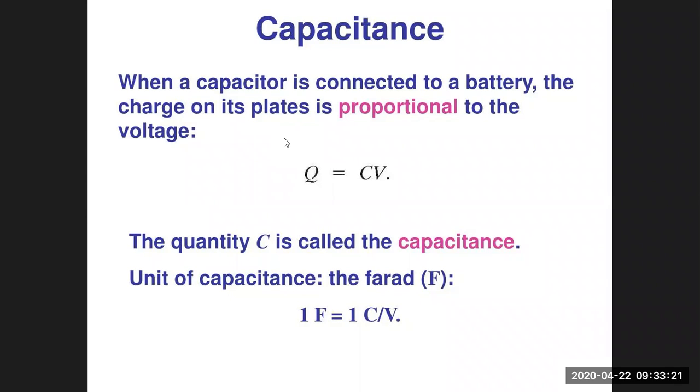Similarly, as we have told you, a capacitor acts as a container. Just like a container holds water, oil, milk, etc., a capacitor holds electrical energy or electrical charge.